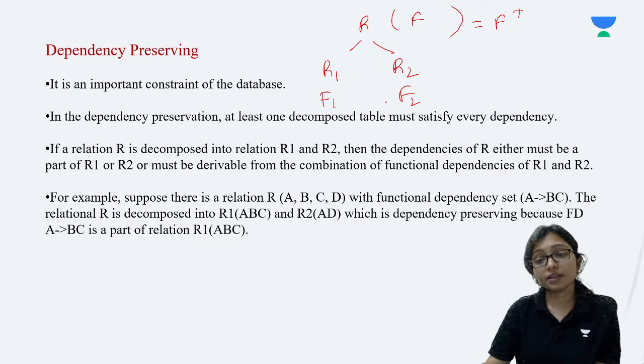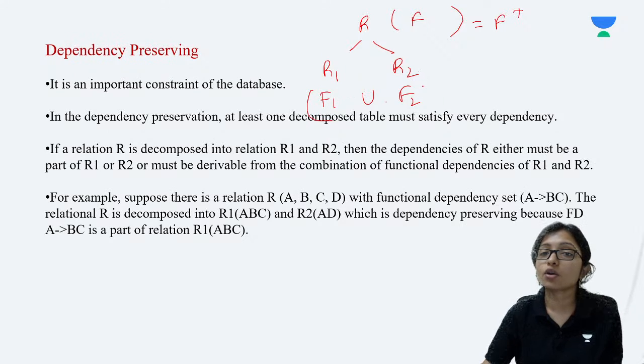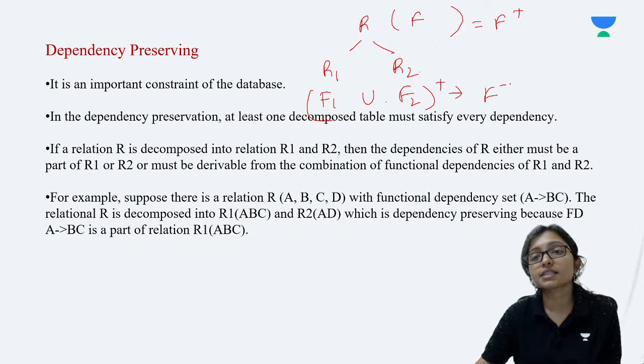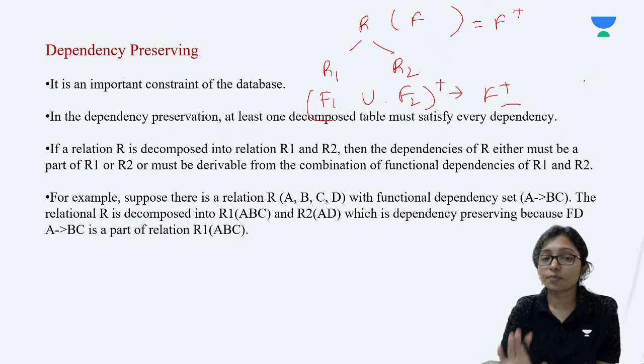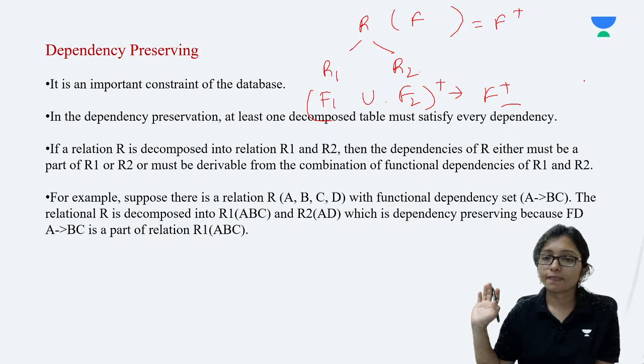After that definitely divide it, and then do the union. After doing the union, if you are getting the same closure, then it is dependency preserving. Otherwise, it is not dependency preserving.